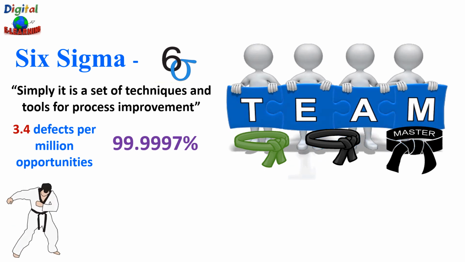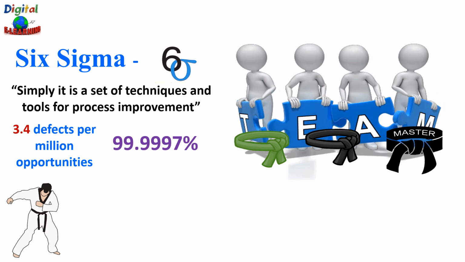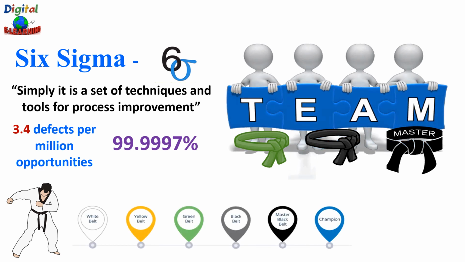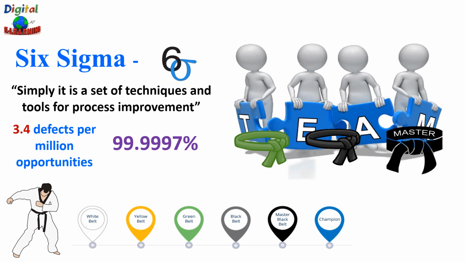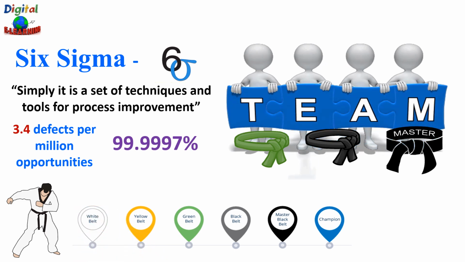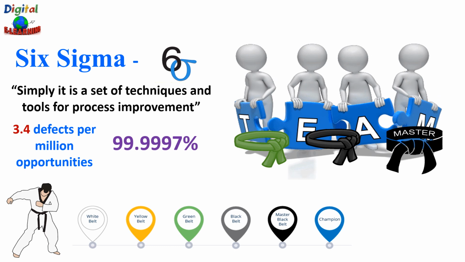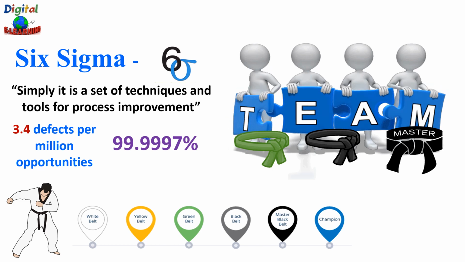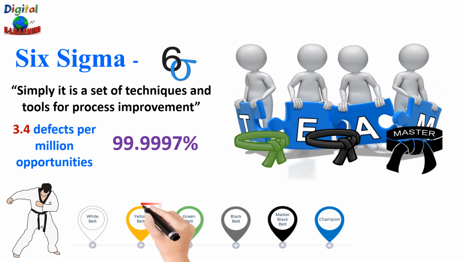So to do a Six Sigma project, you need a team, and Six Sigma professionals exist at every level, each with different roles and responsibilities. So you might have white belt, yellow belt, green belt, black belt, master black belt, and champions. White belt is the most basic level and has a foundation level of Lean Six Sigma knowledge. They can support the overall project but might not be a part of any Six Sigma project team.